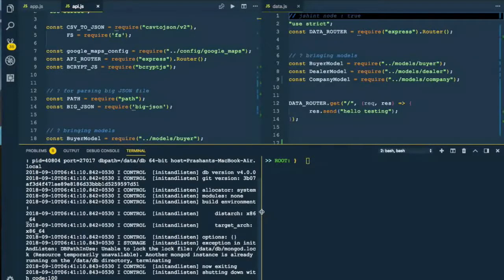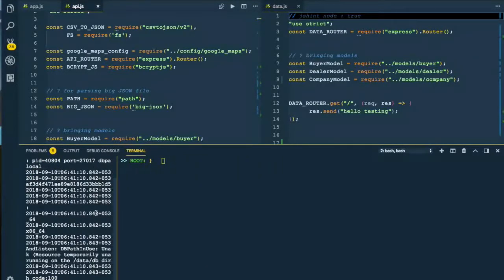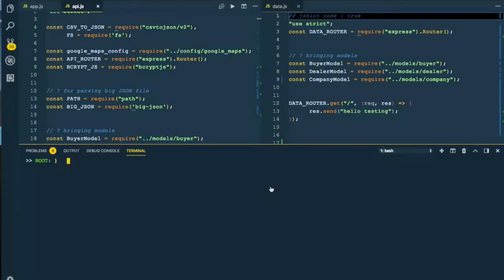I'm starting my database server, which is MongoDB. I'm using Mongo for this hackathon. And let us start our web server. For that we are using Node.js and Express. So npm start.